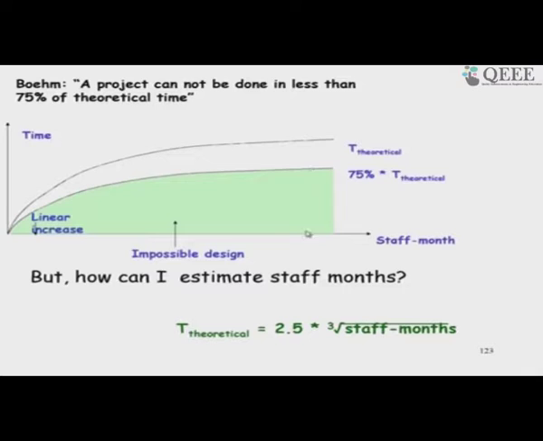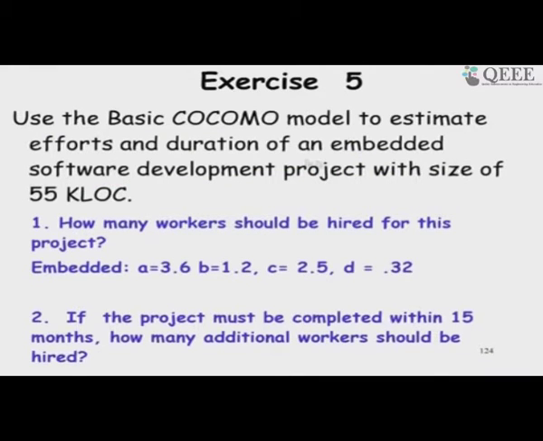Sorry, 9 months. So, that is 75% of 12 months, 9 months. Anything less than that, if you promise, your project will definitely fail. So, why he gave this statement, etc., that we will see as we proceed. And we had seen how to estimate the development time, roughly 2.5 into the effort to the power 0.3. There is another example,